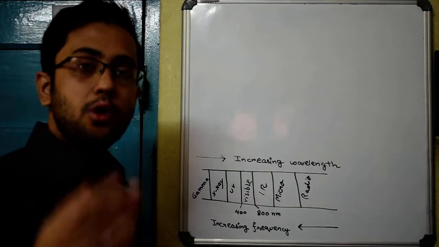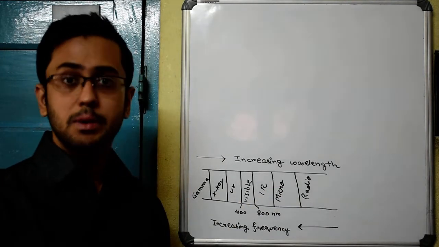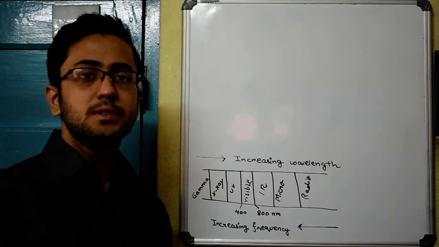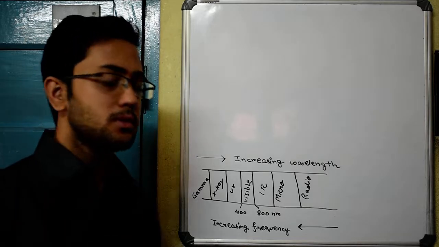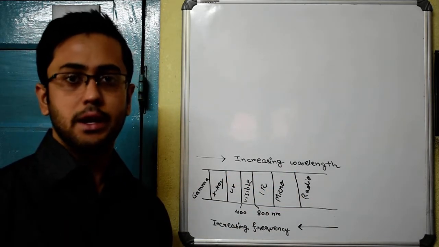Now there are certain properties which are common to all of these electromagnetic radiations, irrespective of whether they are ultraviolet, infrared and so on. And we need to know these properties. There are 5 properties which are common to all of these radiations in the electromagnetic spectrum.